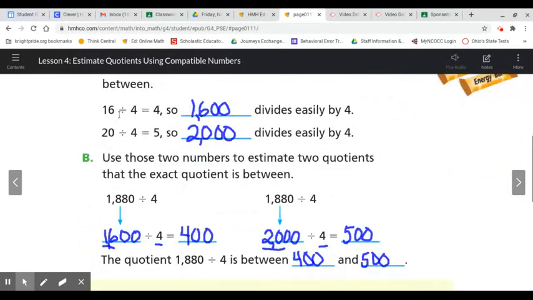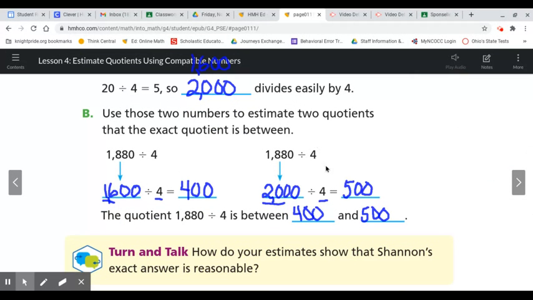The estimate that she gave was 470. So would her estimate be reasonable? Yes, it would, because 470 is in between the numbers 400 and 500. 470 lives in between there. So her answer would be reasonable.